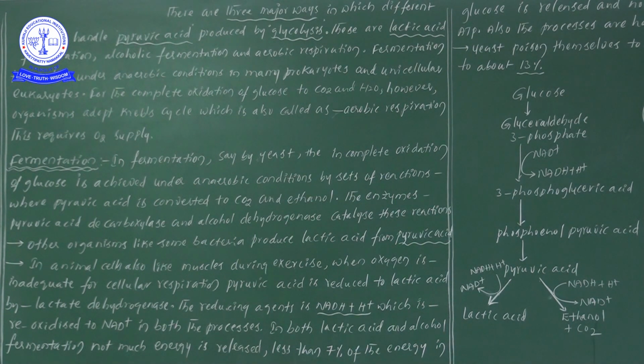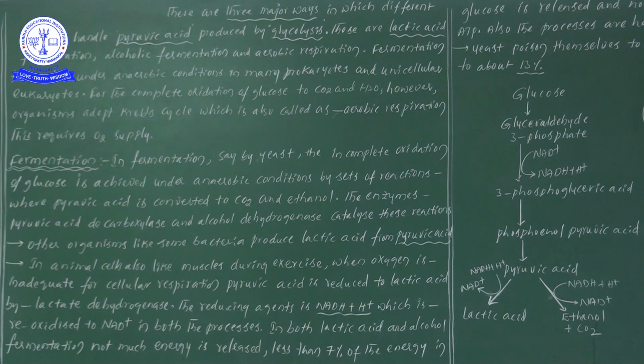Up to here, make good notes. Then, how does pyruvic acid convert into lactic acid? What is the enzyme that helps in this particular process? It is lactate dehydrogenase. Lactate dehydrogenase.